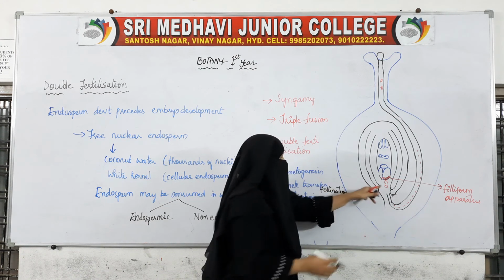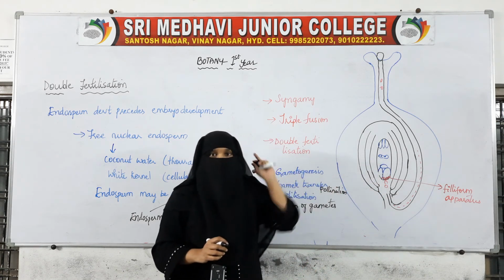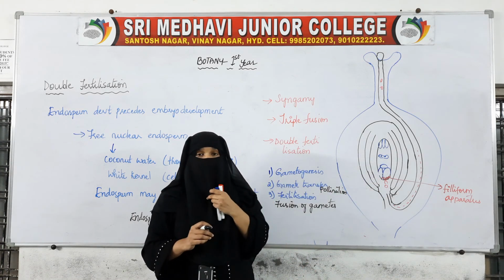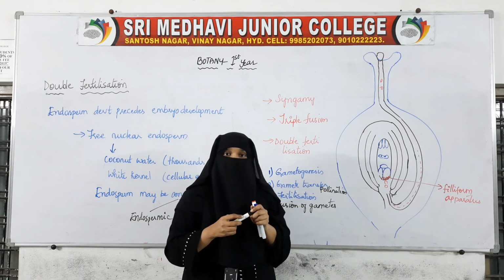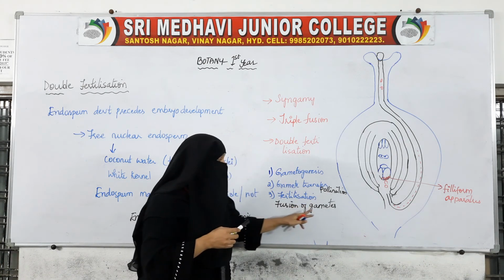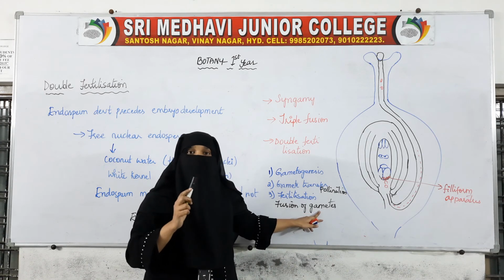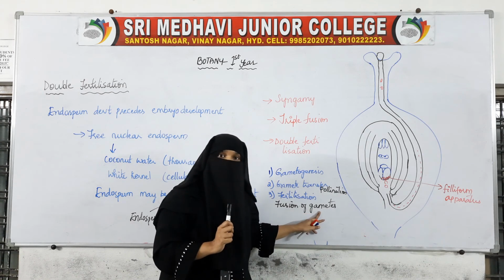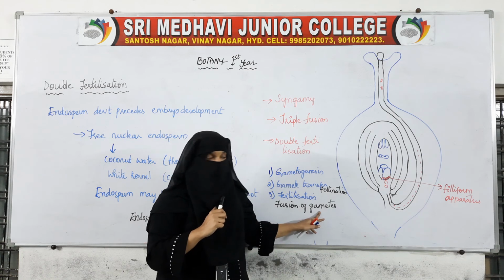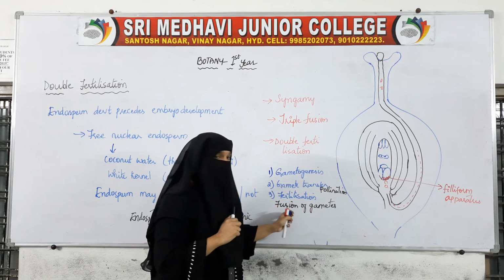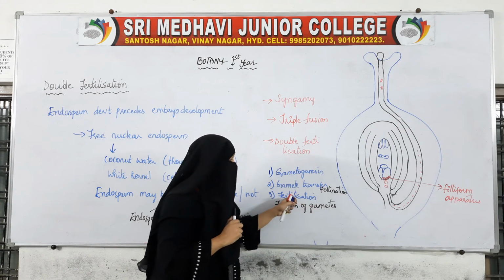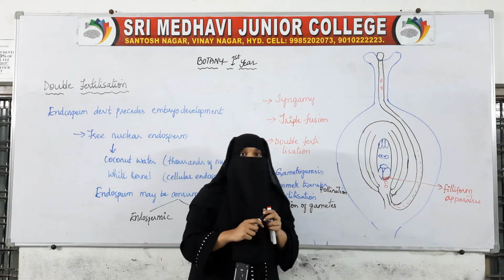Now both the male and female gametes are here, and the next process that follows is the fusion of the male gamete with the female gamete. This process is called fertilization.